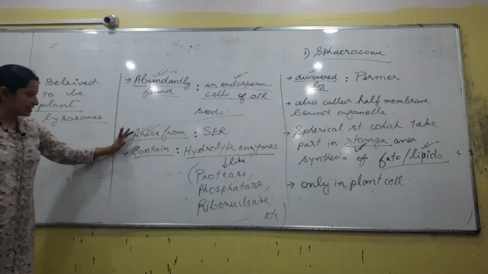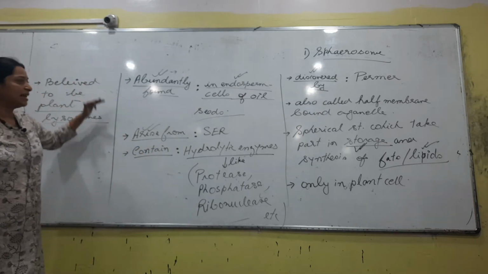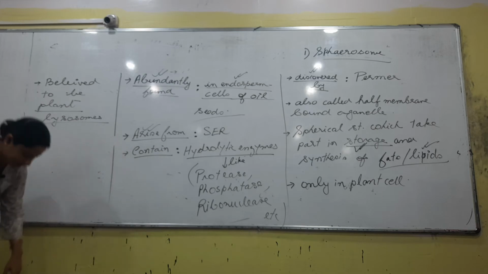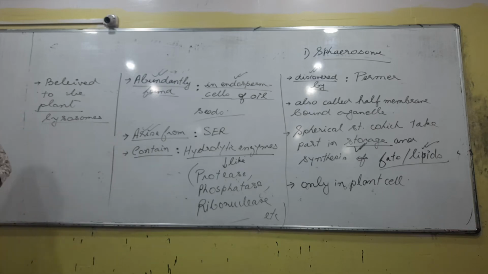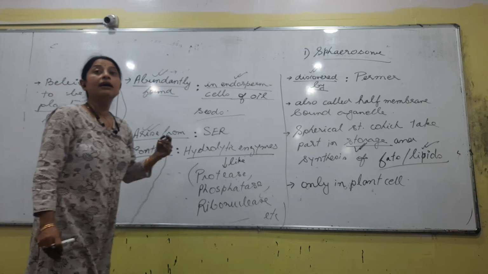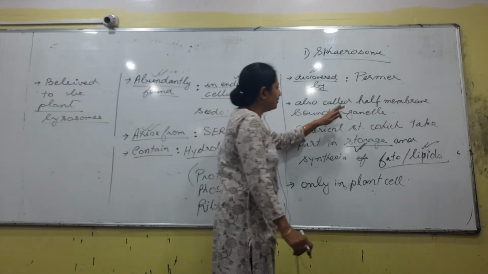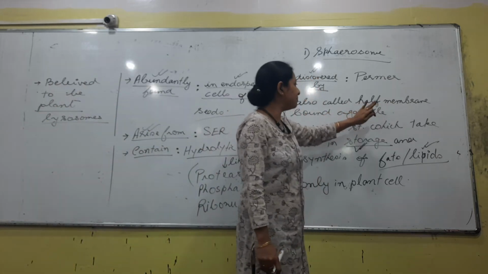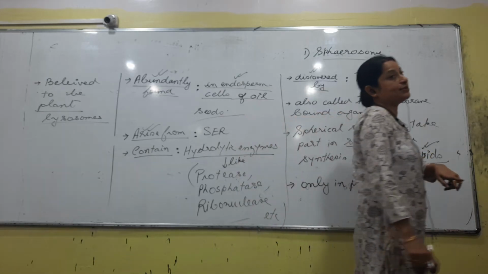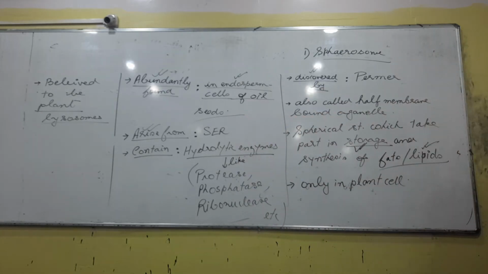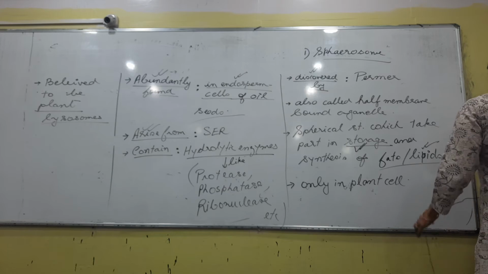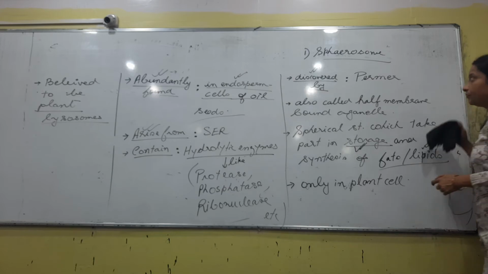Then, arises from SER. Not many questions have come on this. It is called a half membrane bound organelle, not a very important point, because a single membrane is present. Normally the major organelles have a double membrane, but here there is a single one, so some scientists consider them half membrane bound organelles. Okay, if this is over, next write peroxisome.